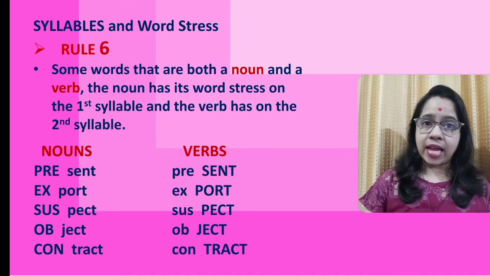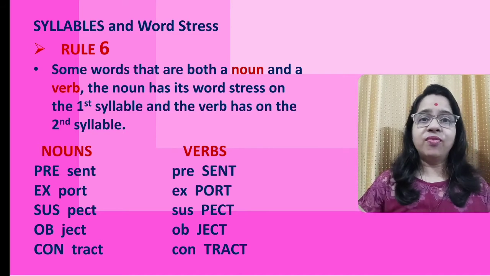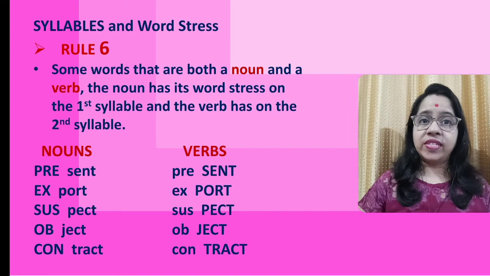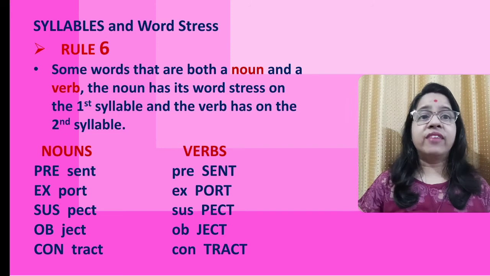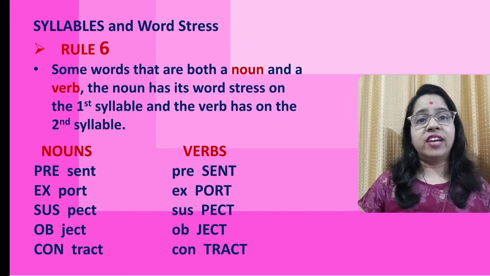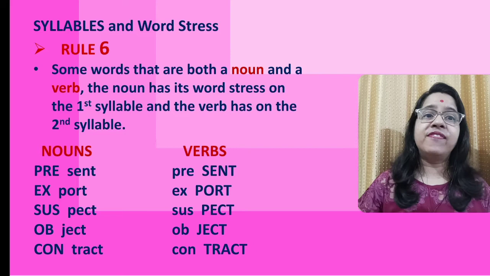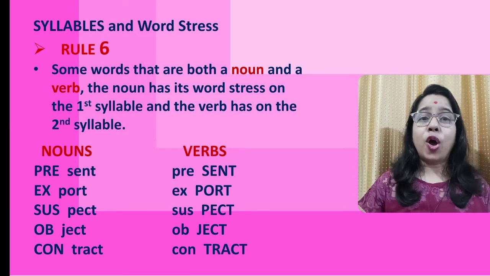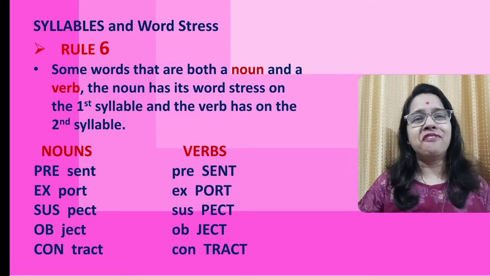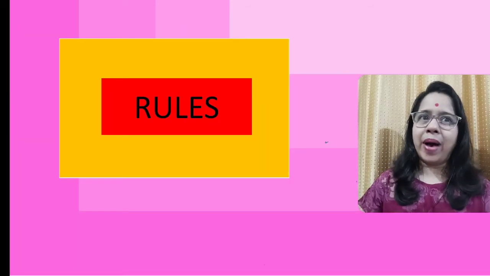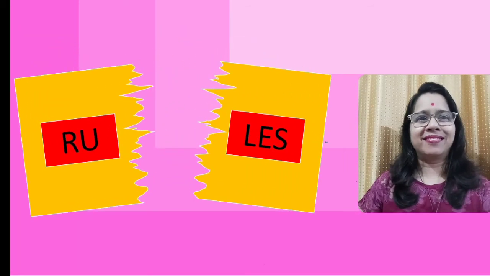present if it's a noun, present if it's a verb, export if it's a noun, export if it's a verb, suspect if it's a noun, suspect if it's a verb, object if it's a noun, object if it's a verb, and contract if it's a noun, contract if it's a verb. Rules, but breaking the rules.